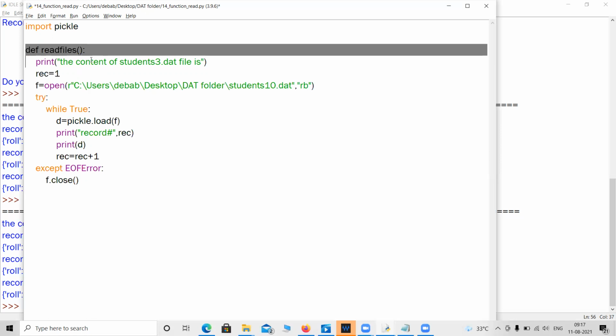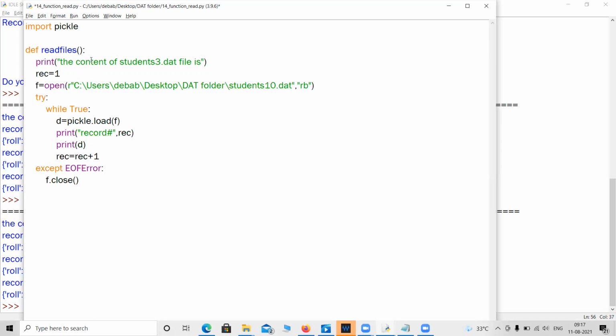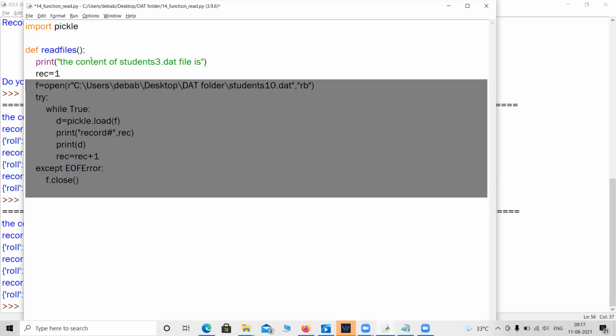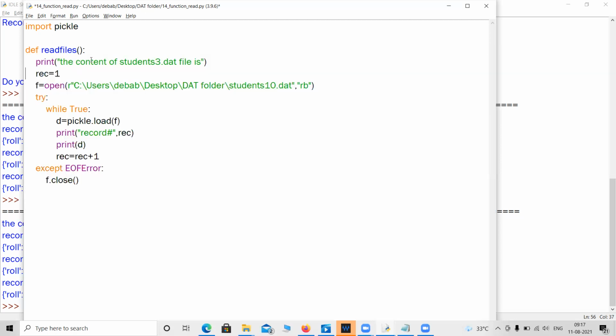Now you will think, what is the use of the function? If I want to read the file twice, I do not need to write these lines twice. It will be simple: I will call this function, read files, twice or thrice.